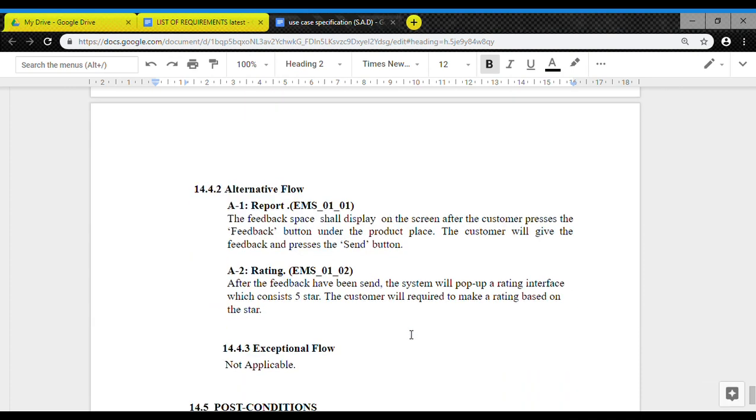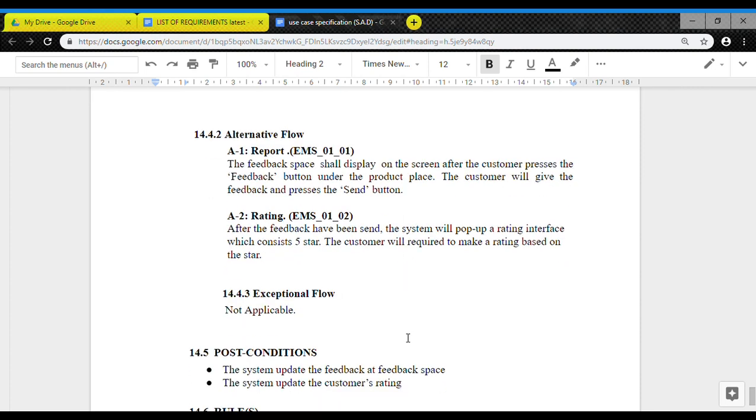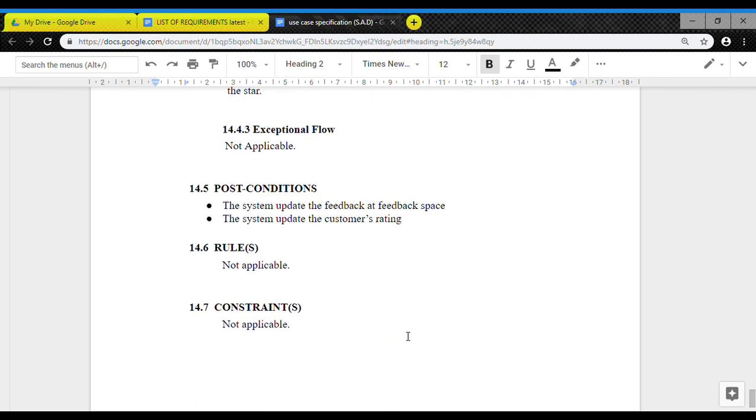For the alternative flow, the feedback space shall display on the screen after the customer presses the feedback button under the product place. The customer will give the feedback and press the send button. And for the rating, after the feedback has been sent, the system will pop up a rating interface which consists of 5 stars. The customer will be required to make a rating based on the stars. There is no additional flow. So for the post condition, the system updates the feedback at the feedback space and the system updates the customer rating.